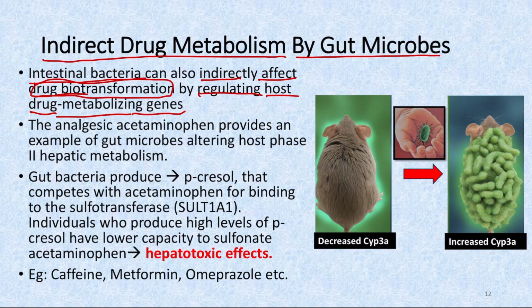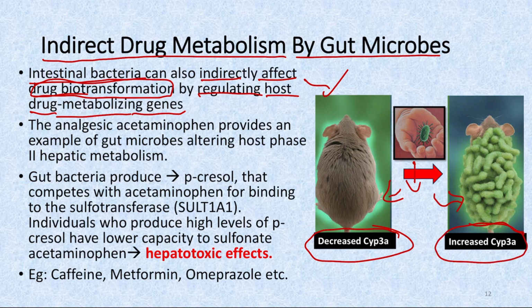So in one study it was found that the gnotobiotic mice, which are germ free, had decreased expression of CYP3A. So when exogenous bacteria were given to these mice, that is conventionalization of the mice was done, it led to the formation of several microbes within the mice, and then it led to increased CYP3A expression in those mice. As a result, there was increased metabolism of the drugs in these mice. So this proves that the microbes can alter the drug metabolism indirectly also.